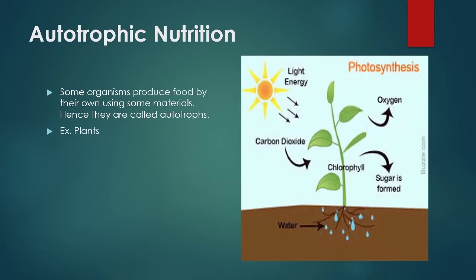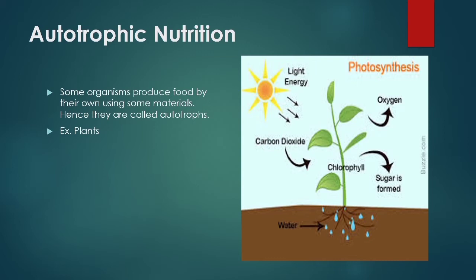Example, plants. Plants are capable of using light energy to synthesize chemical compounds. They acquire nutrients like mineral salts from the soil, carbon dioxide from the air, and capture the sunlight. They produce complex food compounds like carbohydrates, proteins, and lipids.